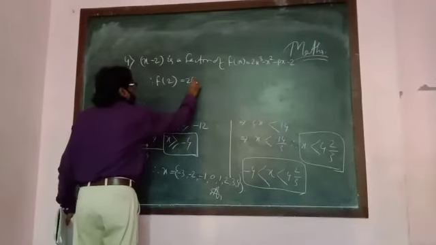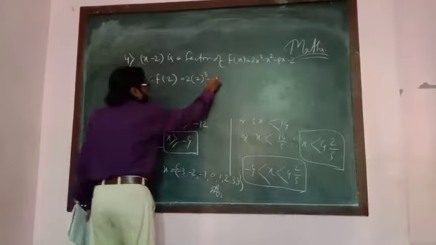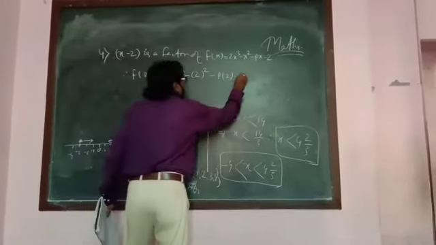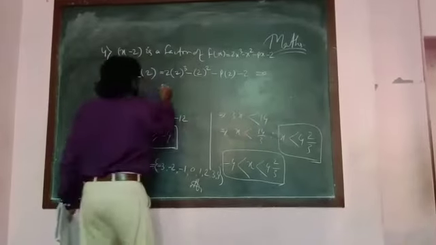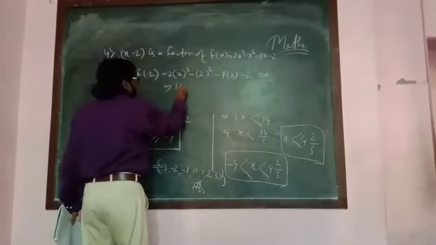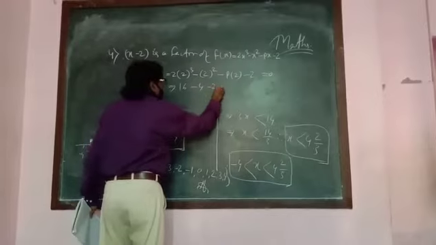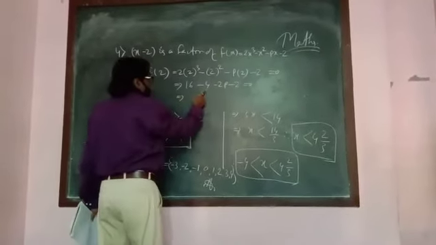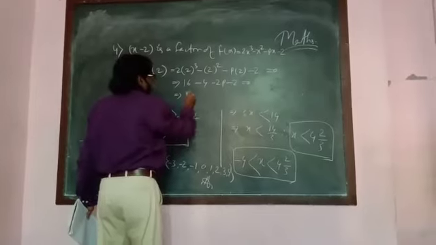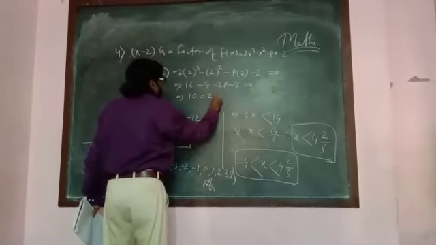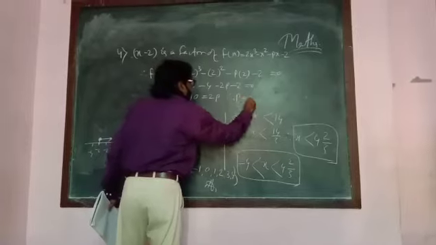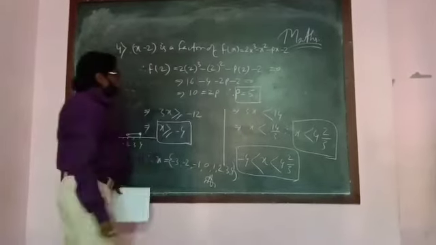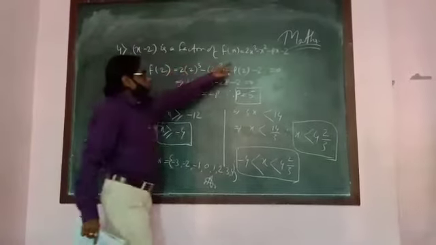That means 2 into 2 cube minus 2 square minus p into 2 minus 2 equals 0. This becomes 16 minus 4 minus 2p minus 2 equals 0. Now 16 minus 4 minus 2 is 10, so 10 equals 2p. Therefore p is equal to 5. After putting the value of p in this equation, you can find the other factors.